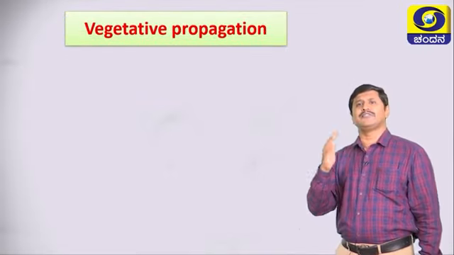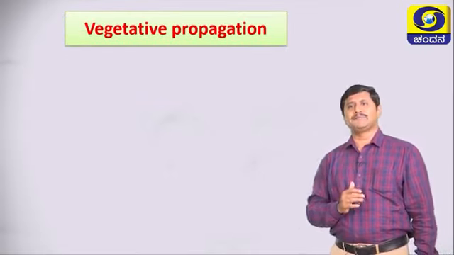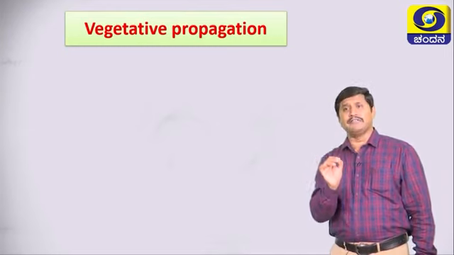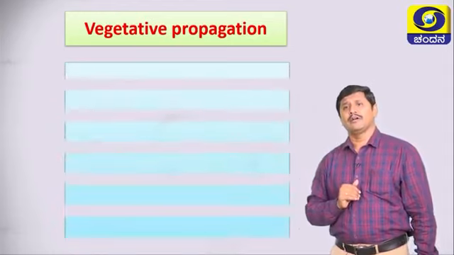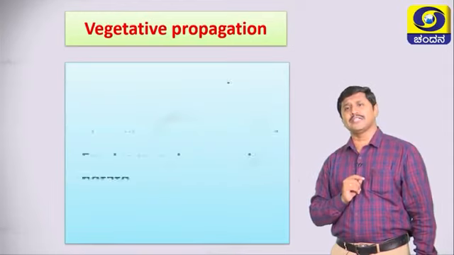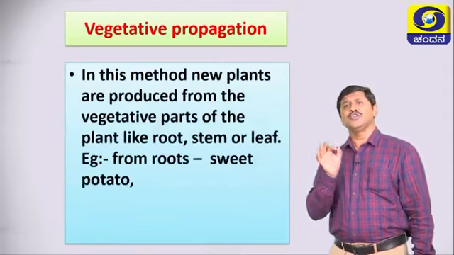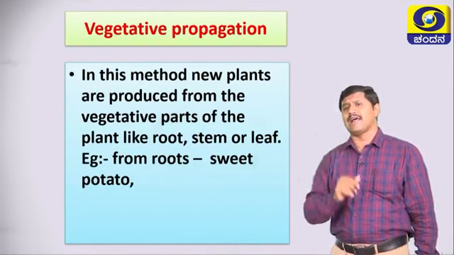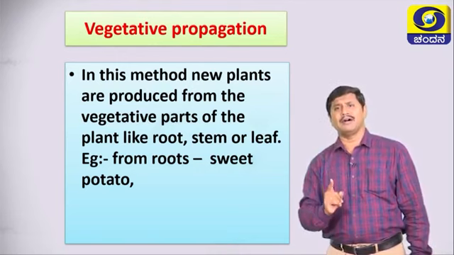Then another method is vegetative propagation, which occurs in plants, especially in the vegetative parts of the plant. What happens here in vegetative propagation? In this method, new plants are produced from the vegetative parts of the plant like root, stem or leaf.